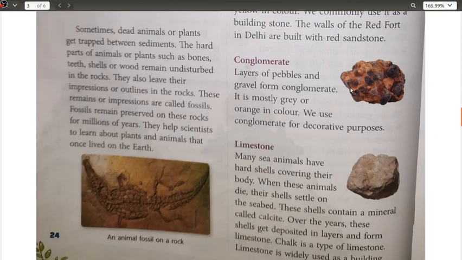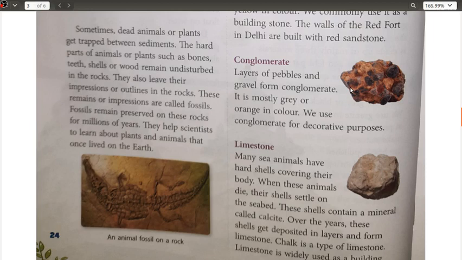Next we have conglomerate, which is another type of sedimentary rock. If you look at its appearance, it is a layer of pebbles and gravel, that is your gitti and balu. These both combine together to form this type of rock known as conglomerate. It is mostly gray or orange in color.